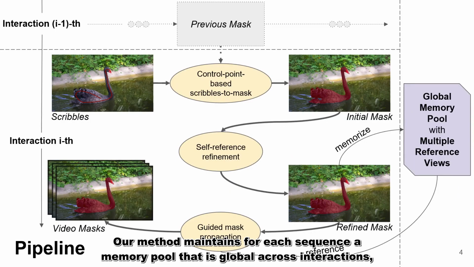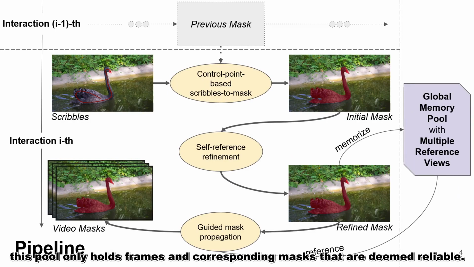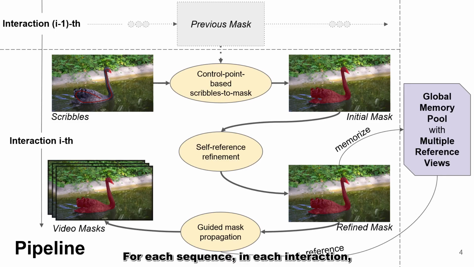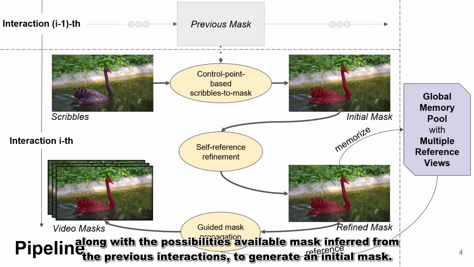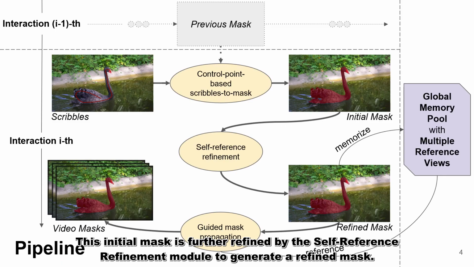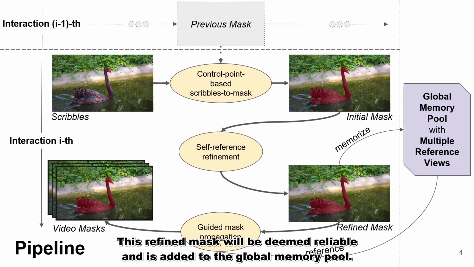Our method maintains for each sequence a memory pool that is global across interactions. This pool only holds frames and corresponding masks that are deemed reliable. For each sequence in each interaction, the scribble-to-mask module will use the user scribbles along with the possibly available mask inferred from the previous interaction to generate an initial mask. This initial mask is further refined by the self-reference refinement module to generate a refined mask. This refined mask will be deemed reliable and is added to the global memory pool.